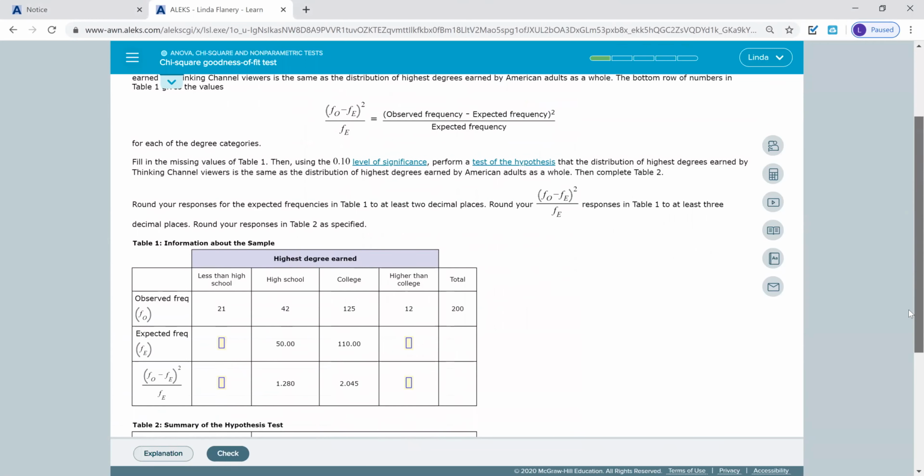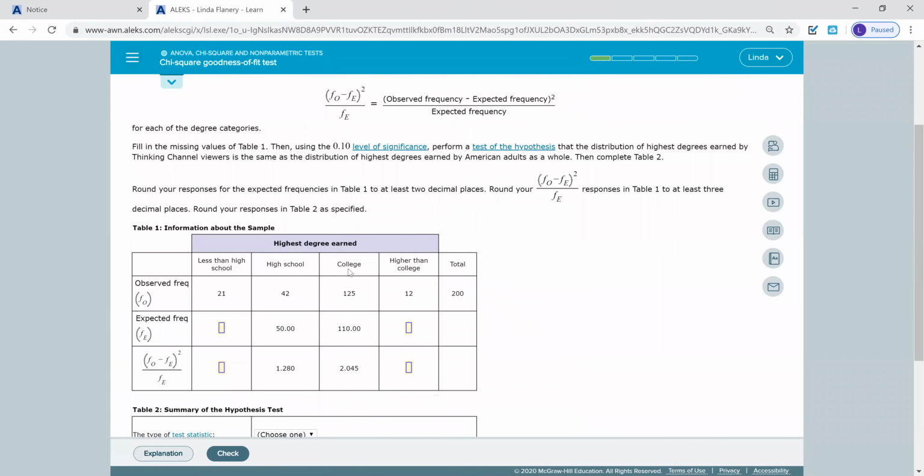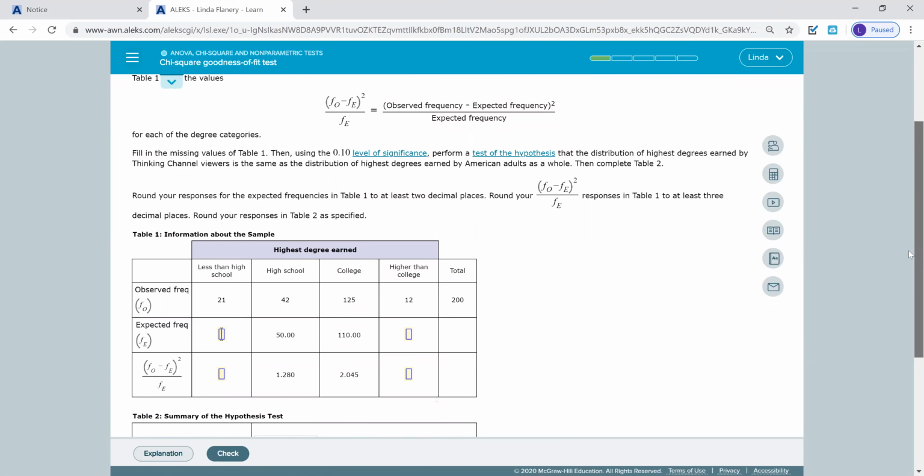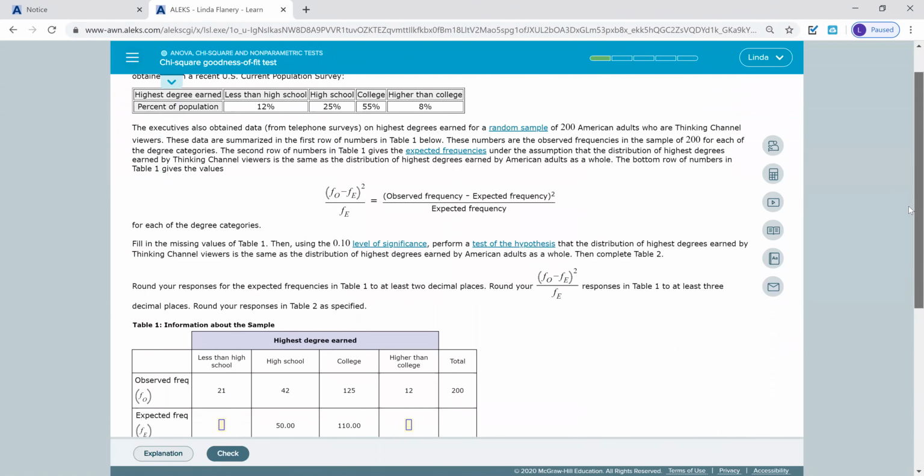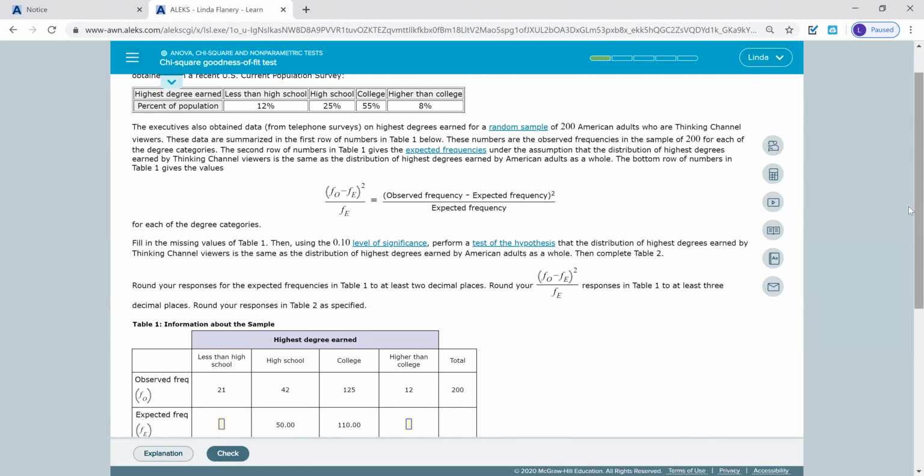And so here, you'll notice in the ALEKS table that they have some of these calculated, but not all of them. So the 12% of 200 would be what goes in that first box. If I calculate 12% times 200, my first box is going to be 24. Now the second box, they calculated 25% for high school.